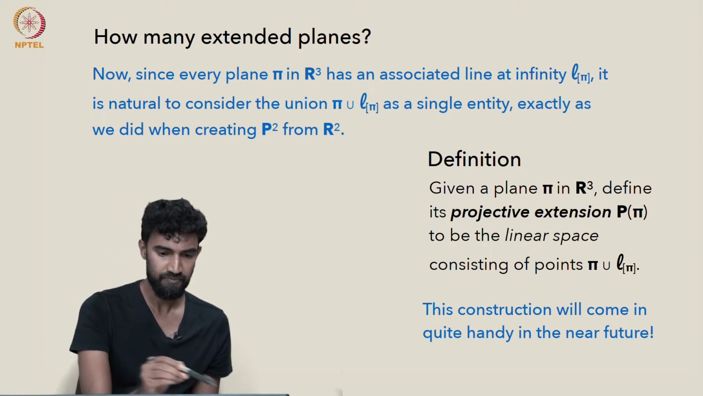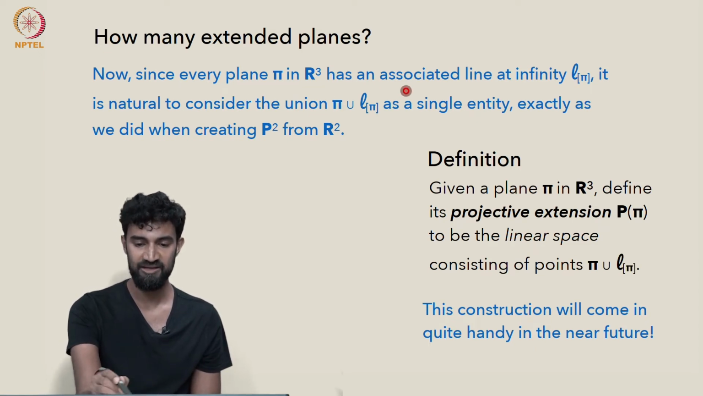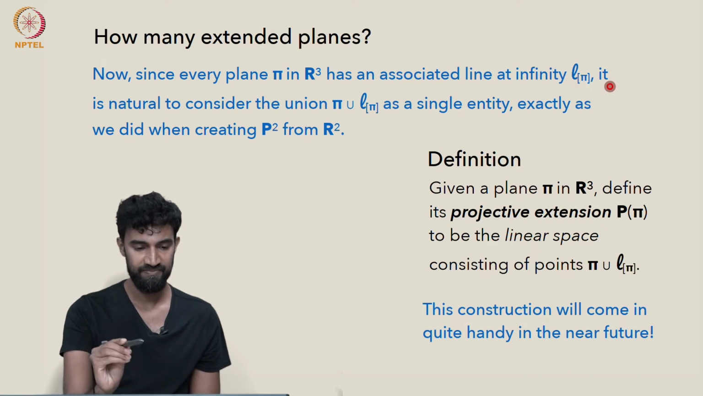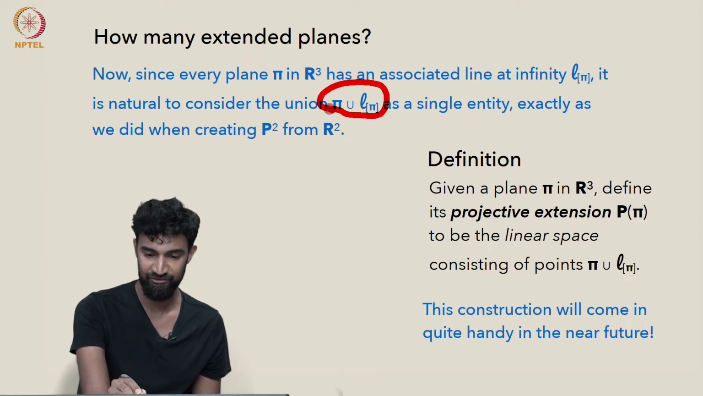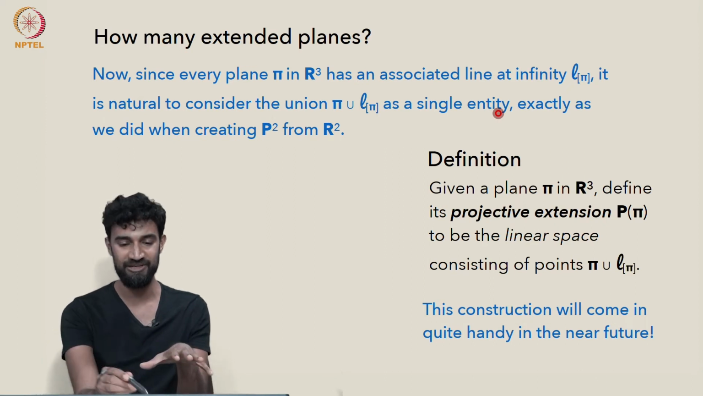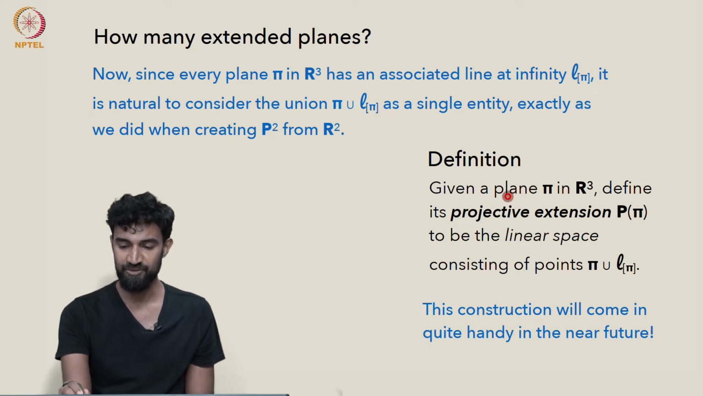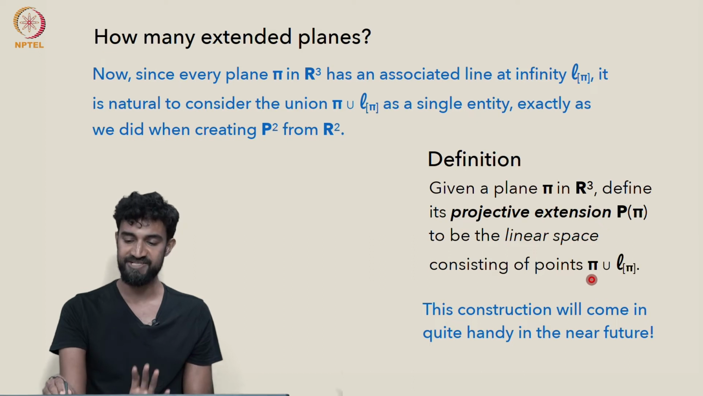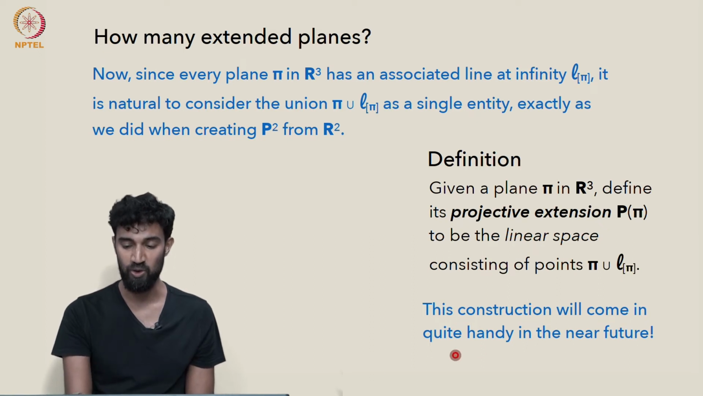Now, every plane pi in R3 has an associated line at infinity. So it's very natural to just consider the union of pi with that line at infinity, L bracket pi, as a single entity, just like we did when we created the extended Euclidean plane from R2. So when we do that, let's give it a special name. Given a plane pi in R3, we'll define its projective extension, P of pi, to be the linear space consisting of points pi union L bracket pi. And this construction will come in quite handy in the future.